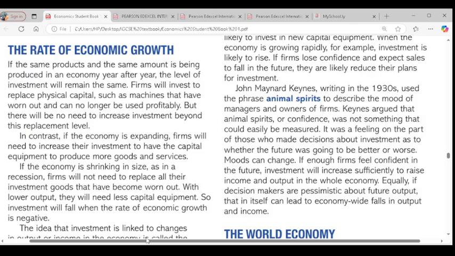So firms in such an economy will invest to replace physical capital such as machines due to depreciation, but there will be no need to invest beyond the replacement level. If the economy is producing the same level of output with the same amount of equipment, the only investment is to replace the capital goods they use, because of wear and tear. They don't have to invest in new equipment, because they still produce the same units of output for the same product.